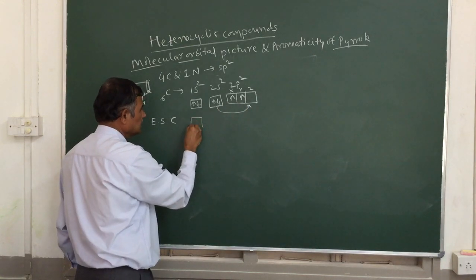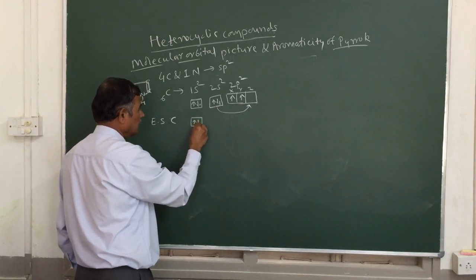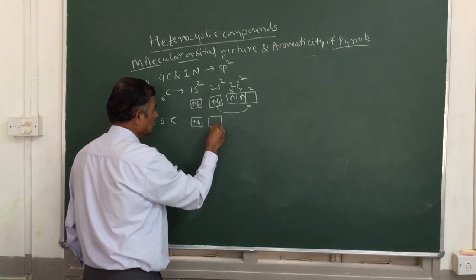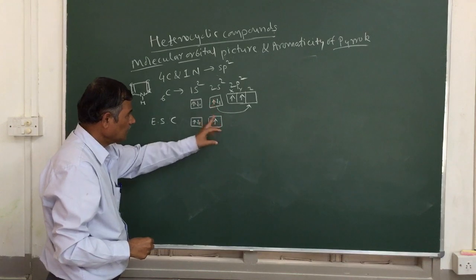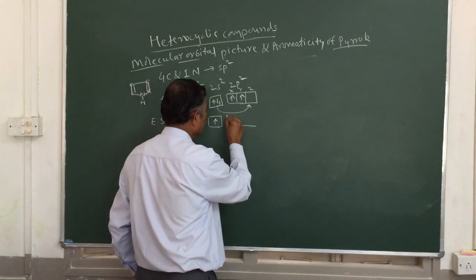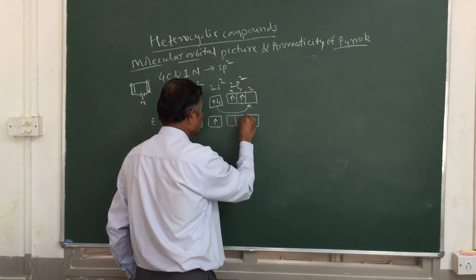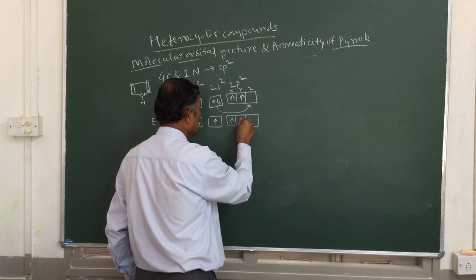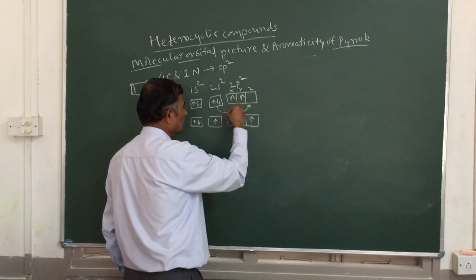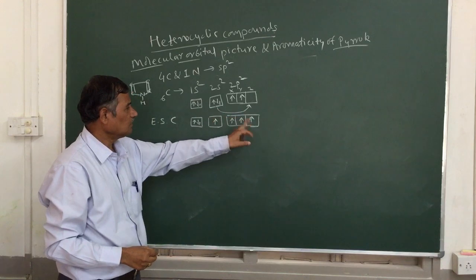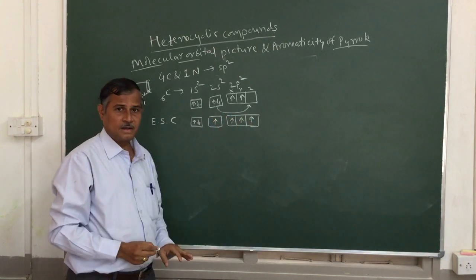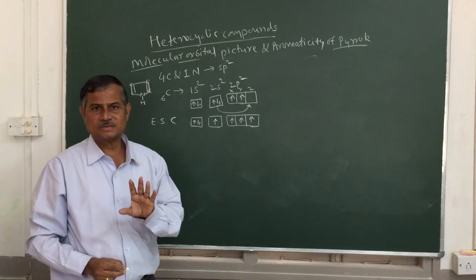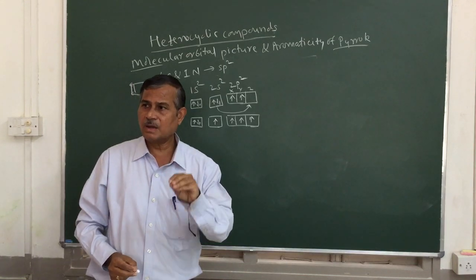So what happens in this excited state electronic configuration? 1 electron jumps, so only 1 electron is left in the 2s. In the p, 1 electron here, 1 electron here, and the electron that jumped from the 2s occupies this one. So there are 4 unpaired electrons in the carbon in the outermost shell.